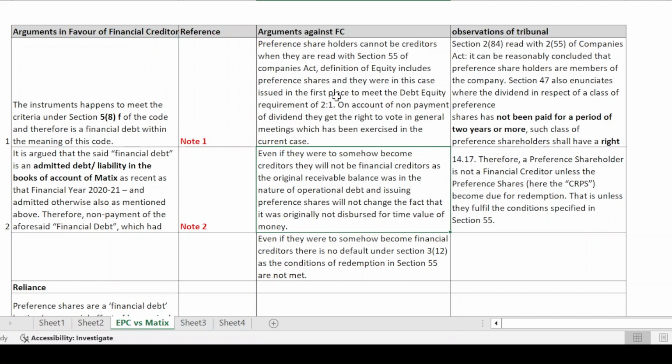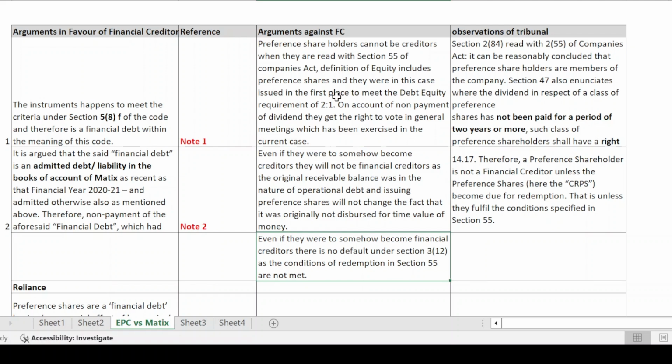They may be operational creditors if at all, because the original nature of this transaction is an operational liability, and therefore a person who is a holder of an operational liability cannot become a financial creditor. So that is the second line of defense that they're taking.